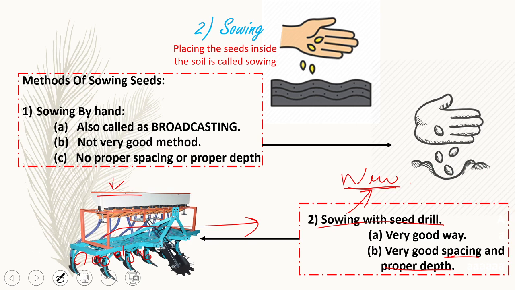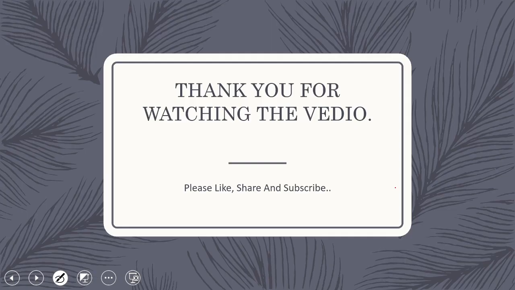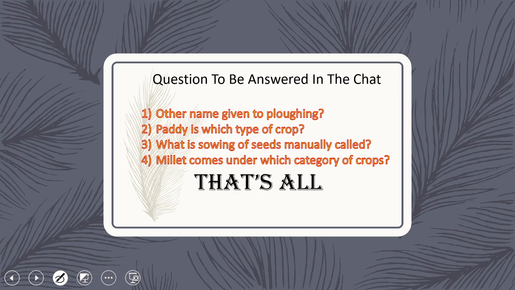Now let us come to the question section. These questions are to be answered in the chat box. The first question is the other name given to plowing. I will not tell you just now because you will know the answer. Second, paddy is which type of crop?